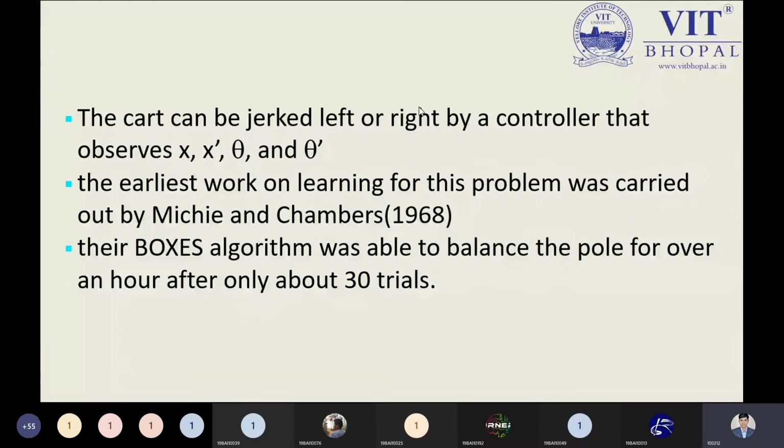What is the initial state of the pole? Is it straight or not? While moving, it can change its angle, that is theta to theta dash, and x to x dash is the direction. Based on some parameters, this was proposed or carried out by Michie and Chambers in 1968. So from this point I'm remembering the point.